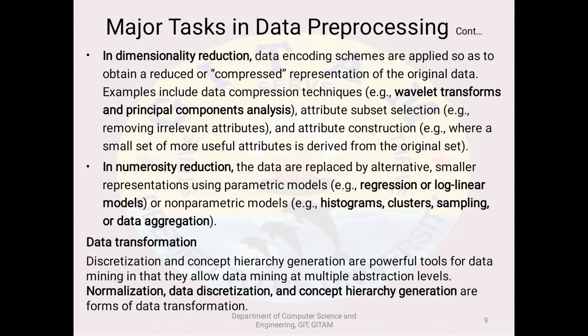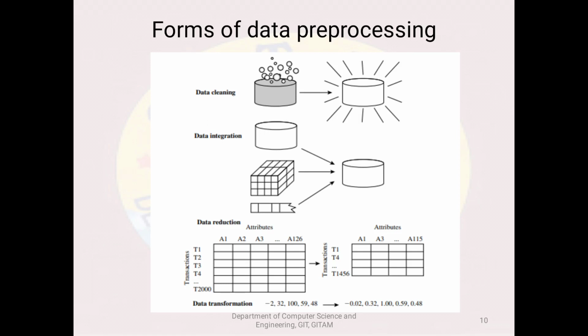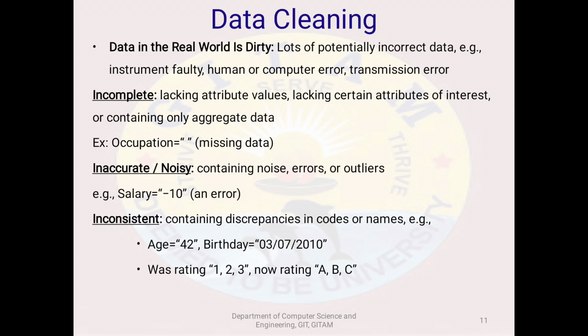These facilities are available. Coming to data transformation, simply, data transformation means normalization. What is the meaning of normalization? We will reduce the redundancy. With the help of data transformation, we apply scaling. Suppose we consider feedback, where only 1 to 5 scaling is available. Like that, we will fill either 1, 2, 3, 4 or 5. That is the meaning of data transformation. Here we have different forms of data pre-processing. First we apply data cleaning, next data integration, data reduction, and data transformation. We have a lot of techniques available for cleaning, reduction, transformation, and integration.